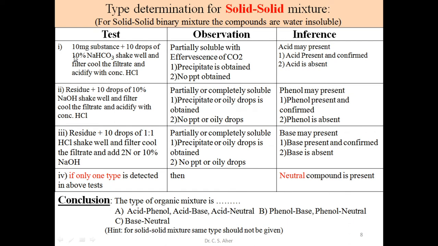So first test. There are three columns. The first column is the test column. The second is for observation, what observations come from this test, and the third column is inferences. By observing the observation we go for the conclusion or inference. First test: 10 milligram of substance plus 10 drops of 10% NaHCO3.